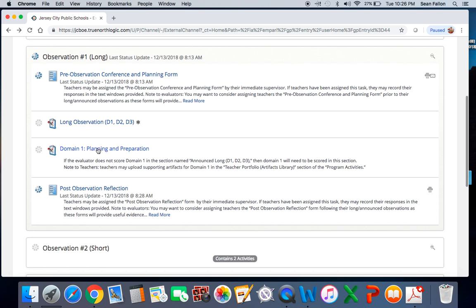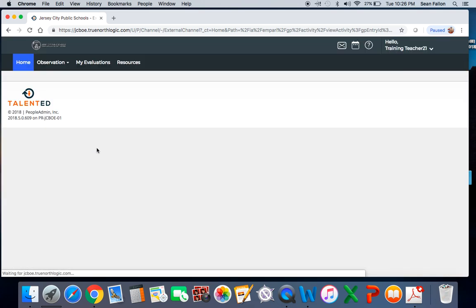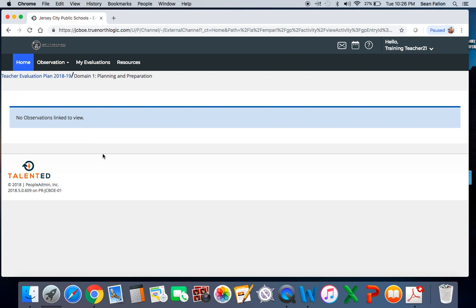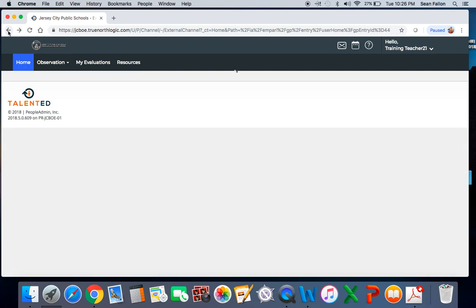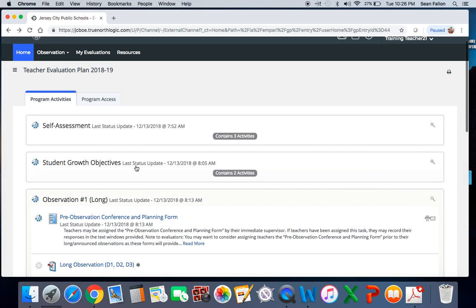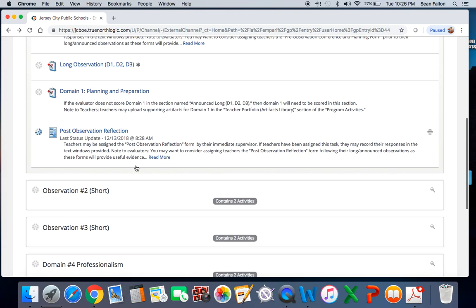Domain 1 is right here, so you'd click on it. Domain 1 and all its components would be there with all the scores that your administrator gave you. As we scroll down, after you look at your scores, you get to take a look at the evidence that the administrators provided you, that they saw when they were in your room during the eval. That'll all be listed in there.